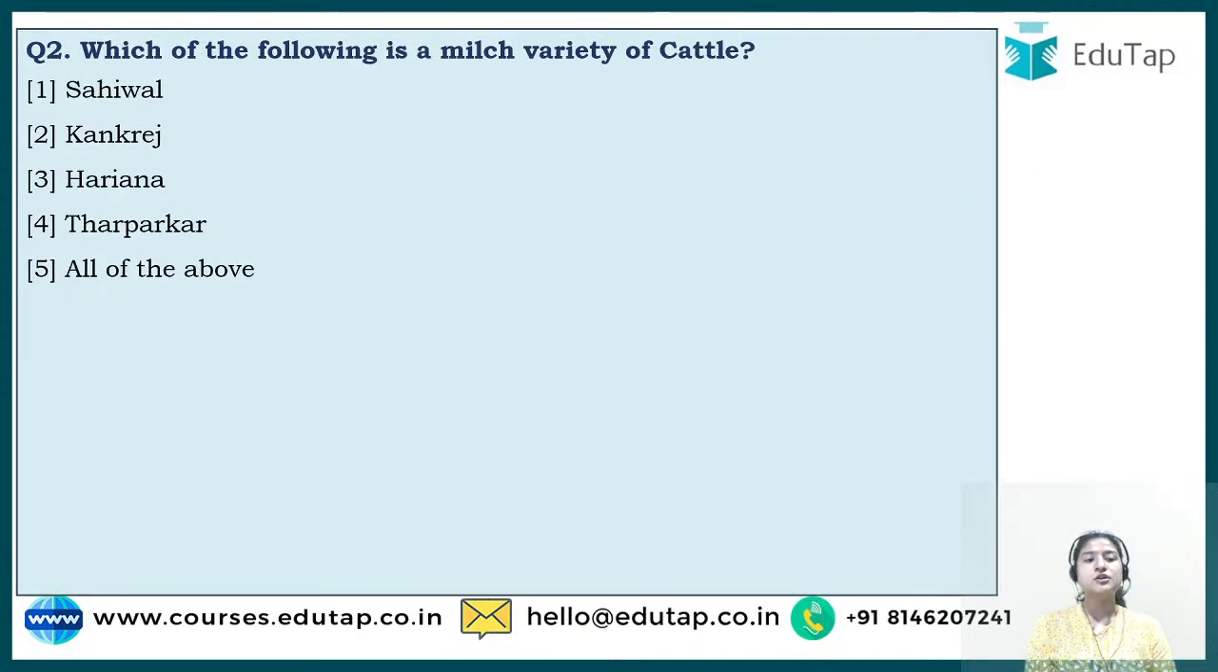Now we'll move ahead with question number 2, which says, which of the following is a milch variety of cattle? For your examination for NABARD Grade A 2021, the chances of having a question related to a particular breed of cattle, poultry, or any livestock are very high. So do not skip this type. It is very important. It has been observed that in the past 1 or 2 years, questions have come asking about the breeds of both cattle and poultry, and not only one question but more than one. So do not skip this particular topic.